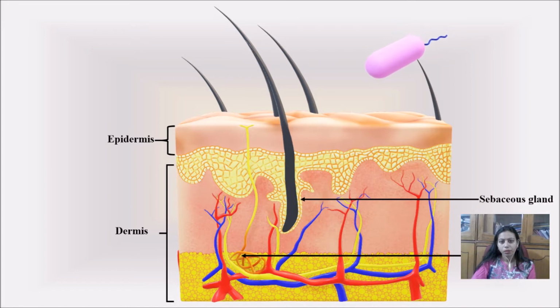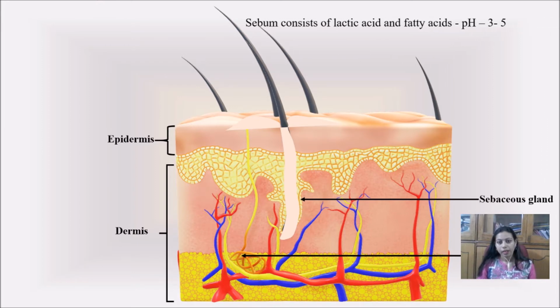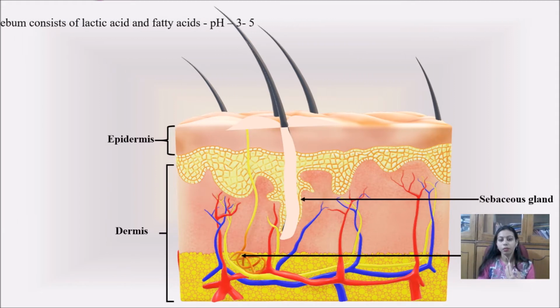The basic function of the skin is that it prevents the entry of microbes and dust inside our body, and the secretion of sebum from the sebaceous gland, along with preventing the penetration of microbes or dust, also maintains the pH. It contains lactic acid and fatty acids, which maintain the pH of our skin surface at 3 to 5. So you can now understand why even microbes that settle on our skin are not able to grow, because of this low pH.